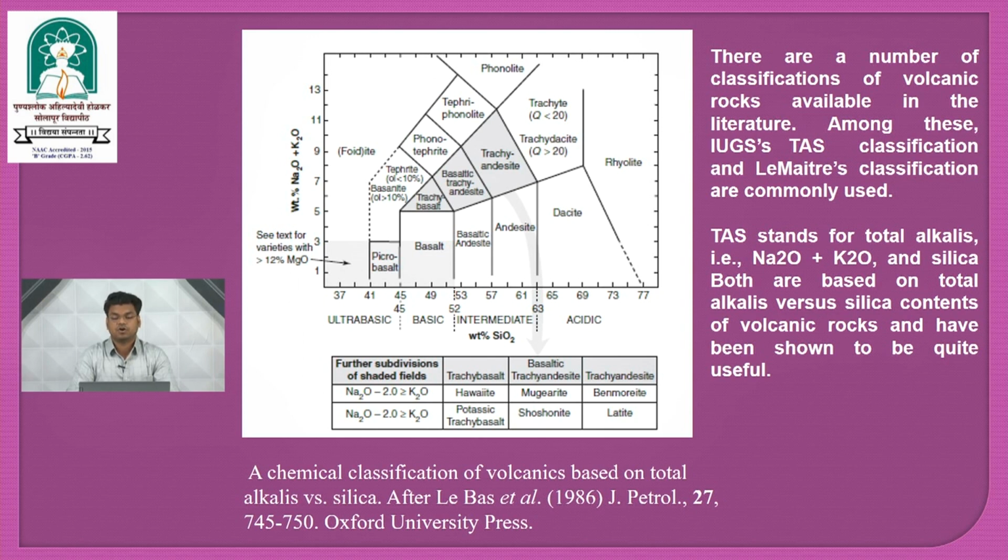TAS stands for total alkali, that is Na2O plus K2O, and silica. Both are based on total alkali versus silica content of volcanic rock and have been shown to be quite useful. In this diagram, the volcanic rocks are classified on the basis of the ratio of silica and alkali.